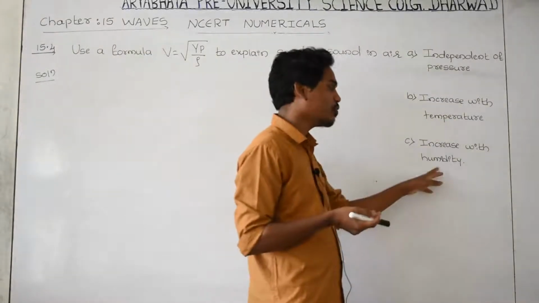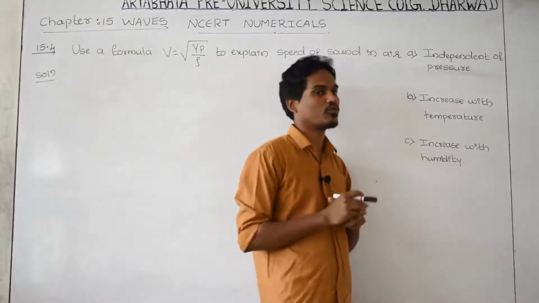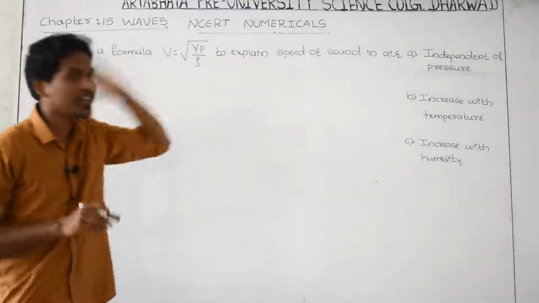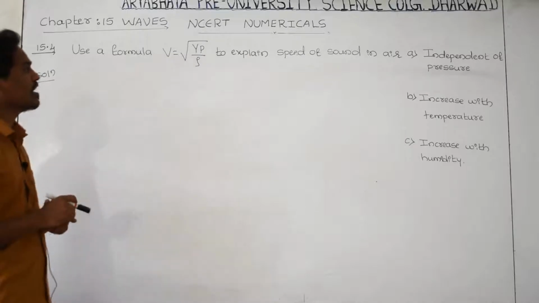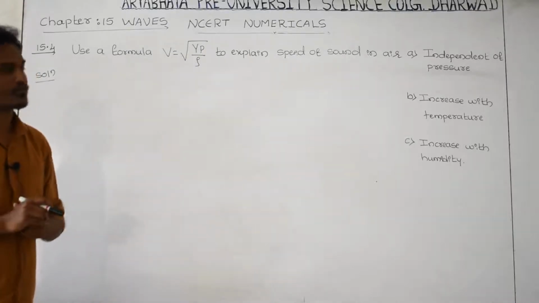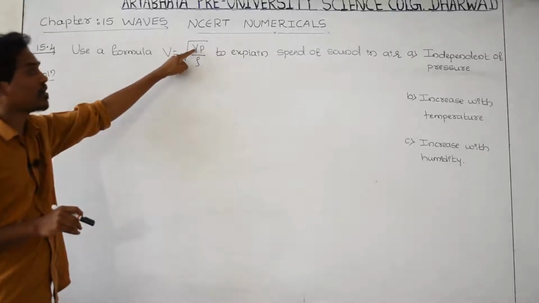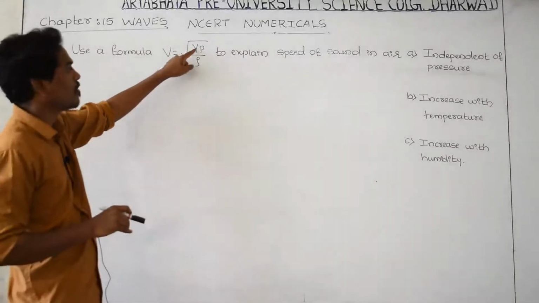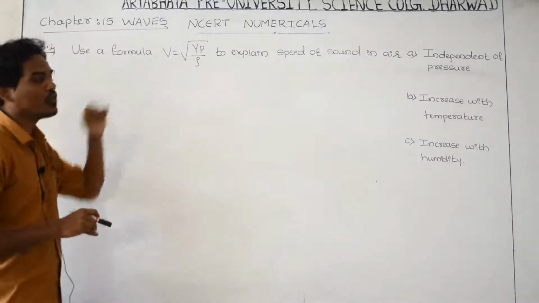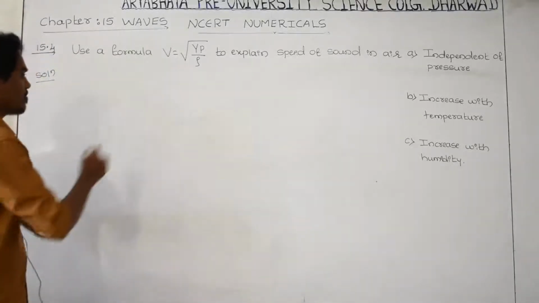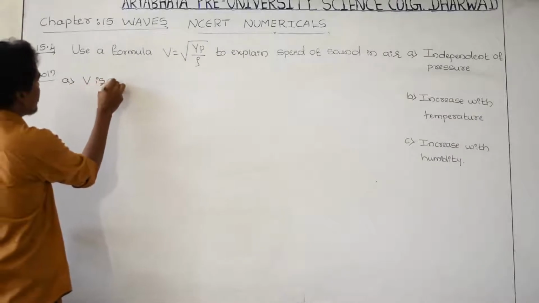If you increase the humidity in the atmosphere, the speed of the sound increases, again you have to prove it. In order to prove these three contradictions, use the Newton Laplace formula, that is V is equal to gamma p by rho. Velocity of sound, gamma is the adiabatic constant for a diatomic molecule, that is 1.41. Atmospheric pressure is 1.013 into 10 to the power 5 Pascal. Rho is air density.